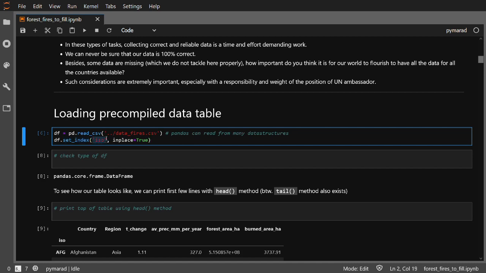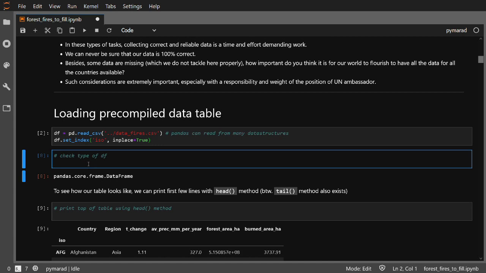With the second command, I set the index of my table, which will be the column called ISO. ISO is a shortcut for International Standard of Shortcuts. And in our case, that's the 3-letter code for every country in the world. And the inplace argument tells pandas to make changes to my data frame directly, without creating a copy.